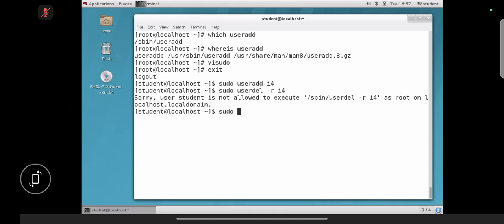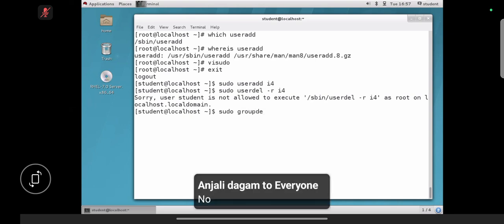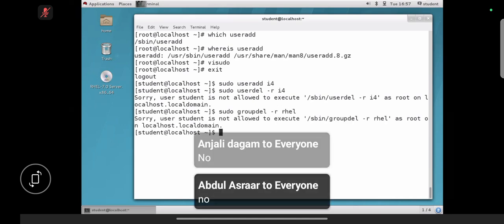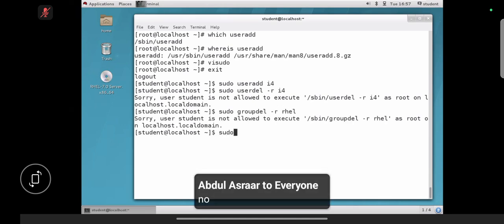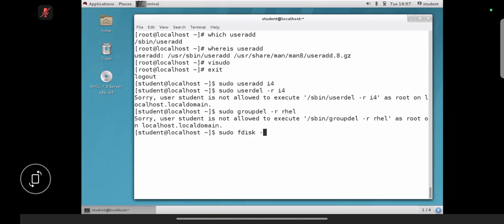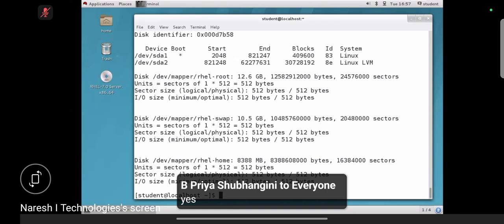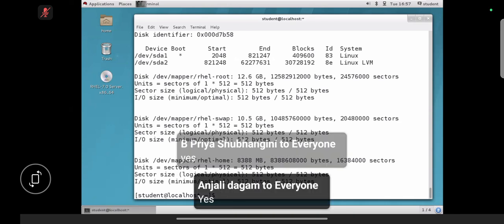Can we delete the group? Can we execute the fdisk -l command? We can. Apart from those two commands, everything you can execute. I hope you're clear, guys. Yes, no?